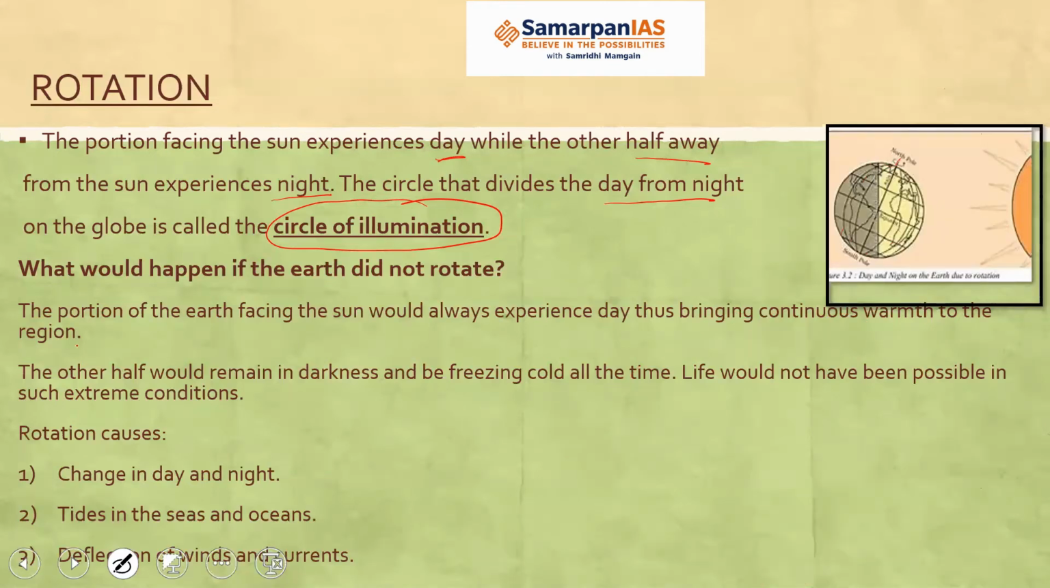Okay. So rotation, it causes what? Change in day and night that we have seen already. Tides in sea and ocean, we will see it later. Okay, I'm not discussing it now. And deflection of winds and currents. So winds and currents we will also see when we go through the winds, that due to the rotation of earth and due to its tilt on the axis, the winds change their direction in the northern hemisphere and the southern hemisphere. So this also we will study later.